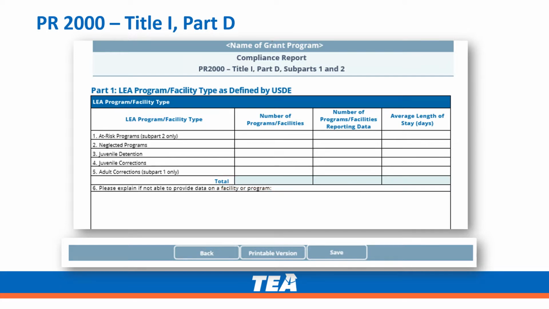The bottom of the schedule has the same functionality as the rest of the compliance report, with a button for the printable version, return to the table of contents, and save the form.